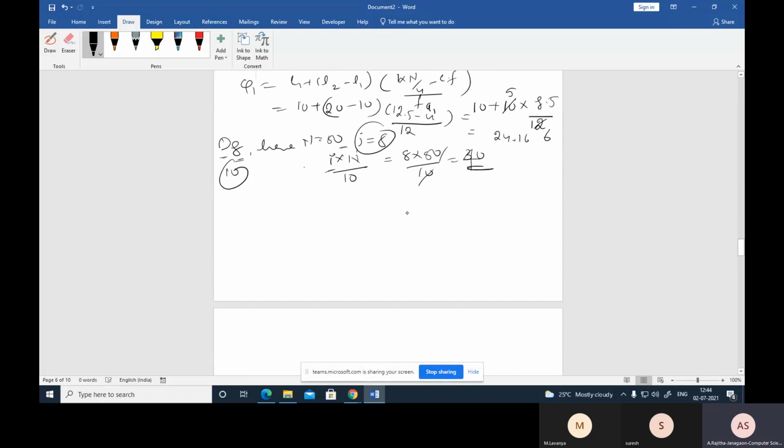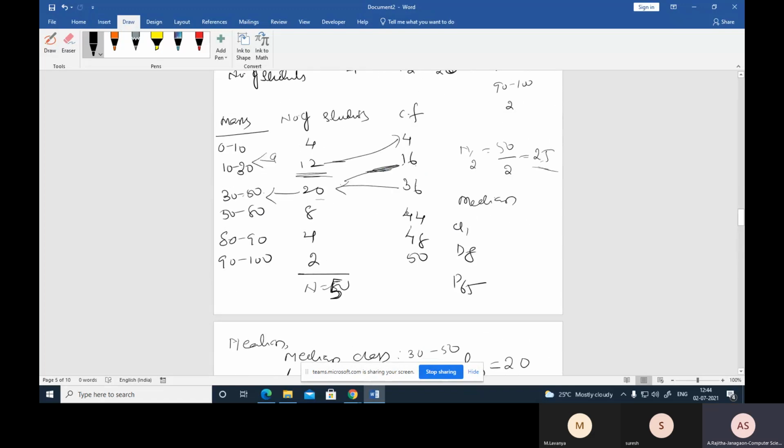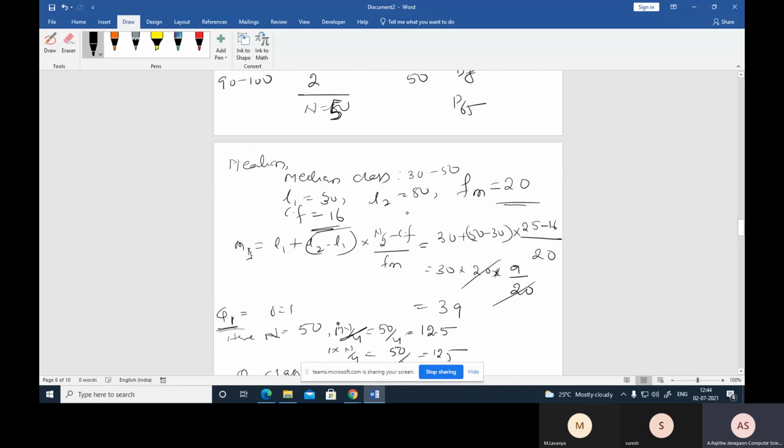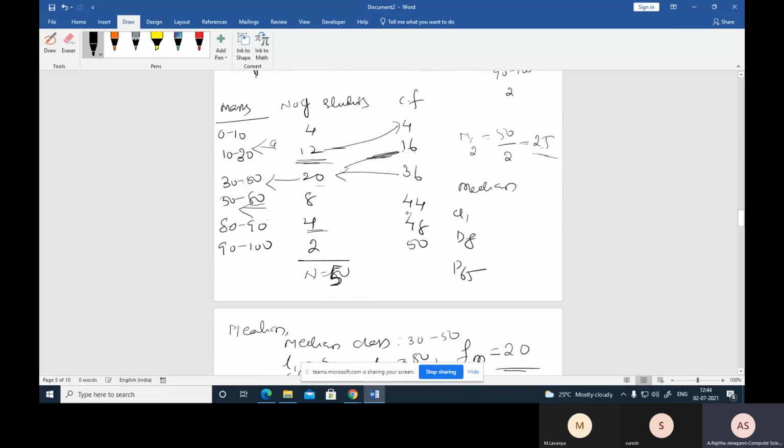So 40, and 44 is greater than that. So this is the decile 8 class. Now the D8 class is nothing but 50 to 80. Now L1 equal to 50, L2 equal to 80. Then the frequency for this D8 class interval is 8.